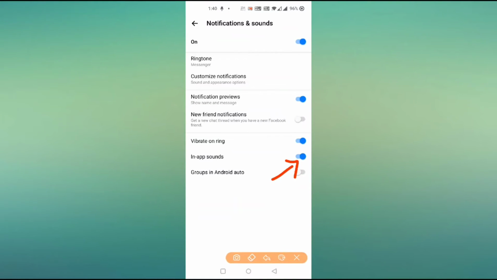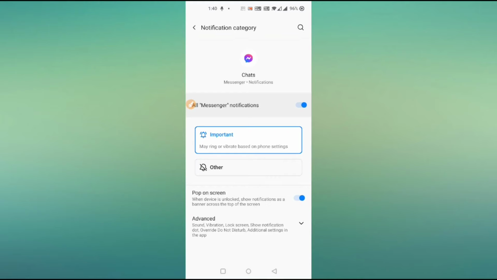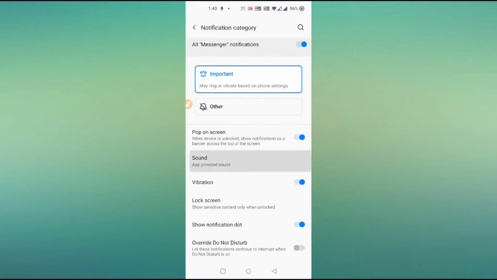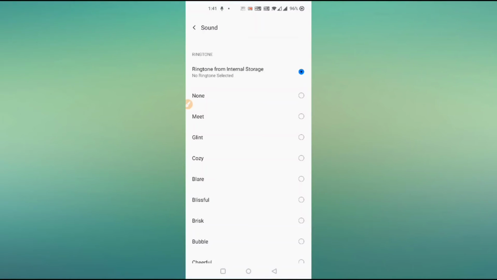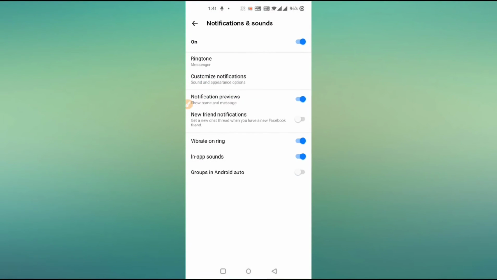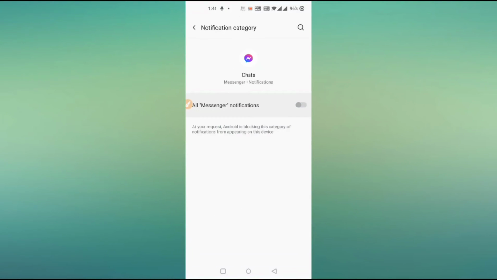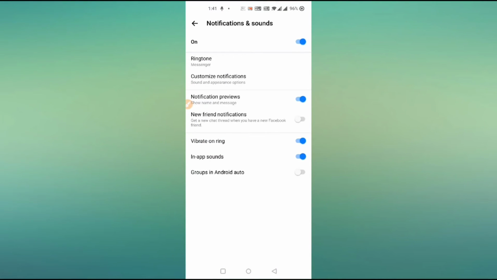If you want to hear a sound, you just have to enable all the sounds, and you have the customized notifications as well. If you go there, you will get an advanced option, and here you will find the sound option. From here you can change the sound, and if you don't want any kind of sound in your Messenger, then just go to customize notifications and turn off this button. After turning off the button, your sound will be turned off.